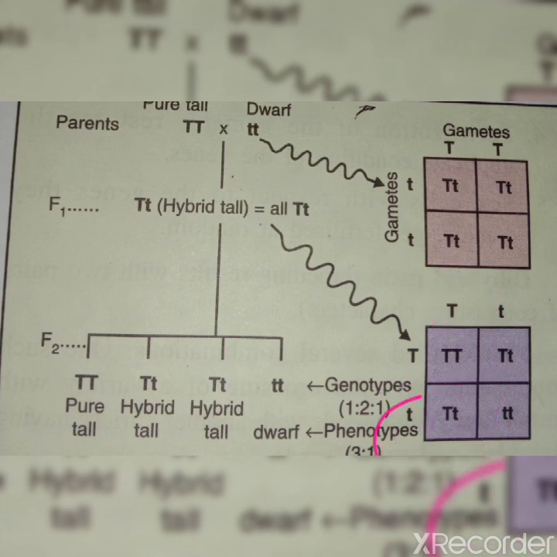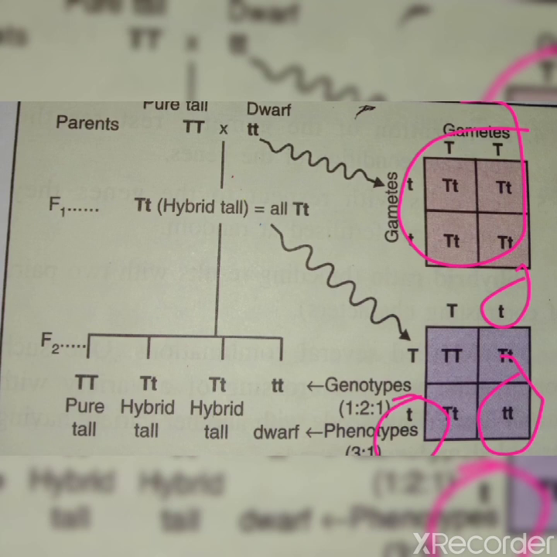And if small t fuses with small t, then small t, small t will form, which is the recessive characteristic that disappeared in the F1 generation. In the F1 generation this recessive character disappeared, but in the F2 generation it will reappear.